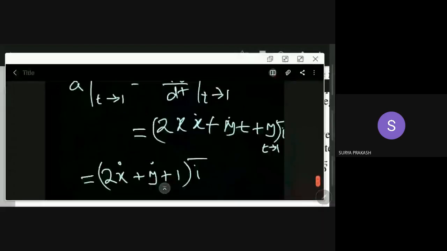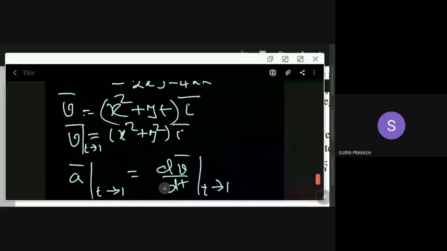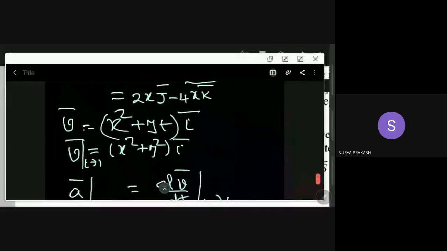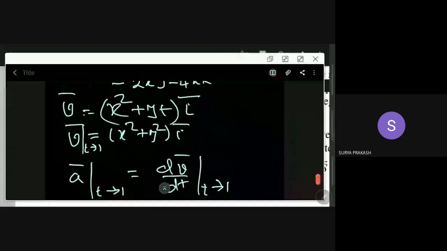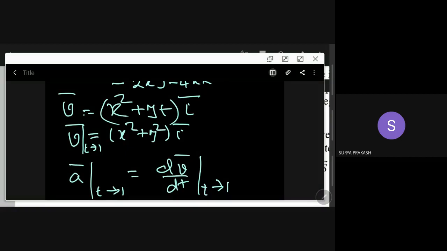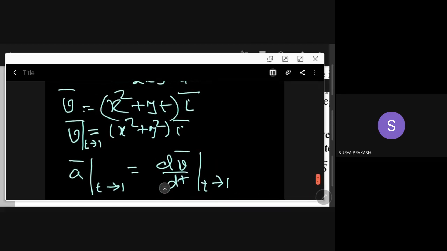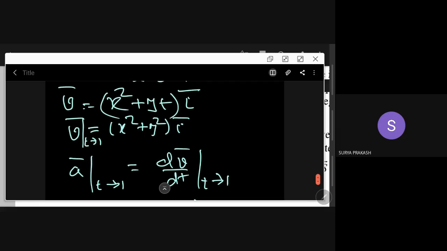What is x dot? X dot, just wait. So can I say dv bar? No. At t is equal to 1, he is saying x square plus y square. At t is equal to 1, our x value is 1, y value is 1. That's okay, that we can say. But when t is not equal to 1, that is the case.